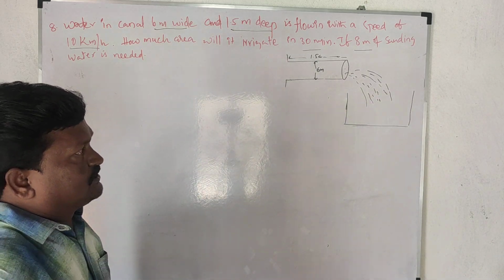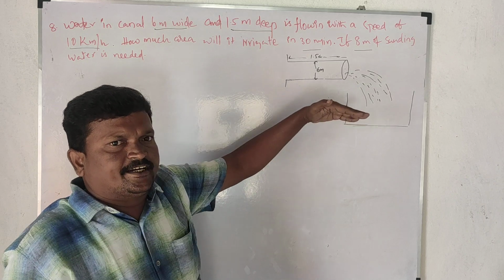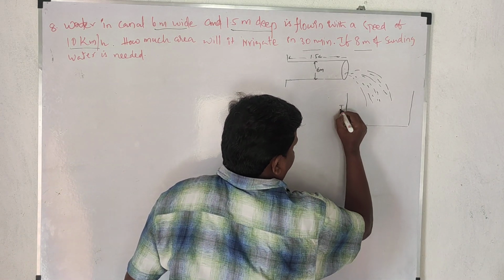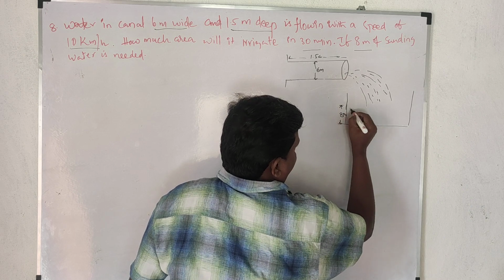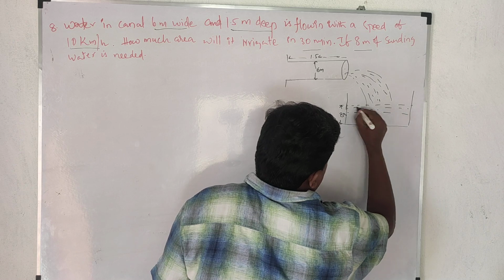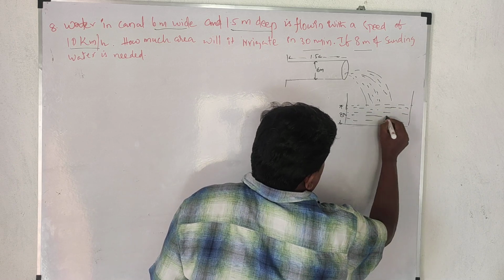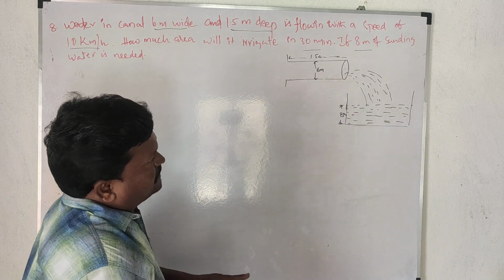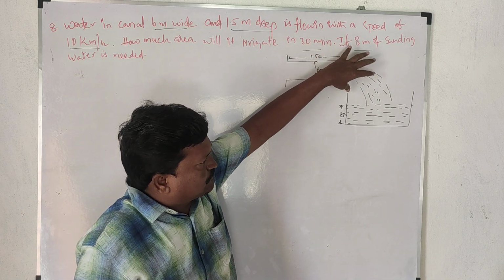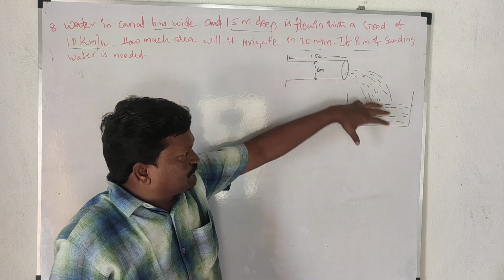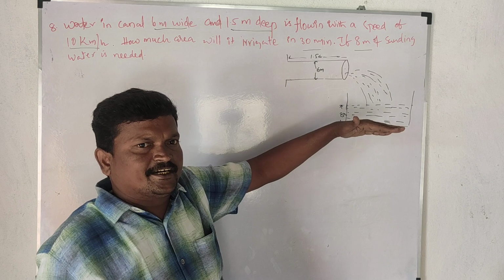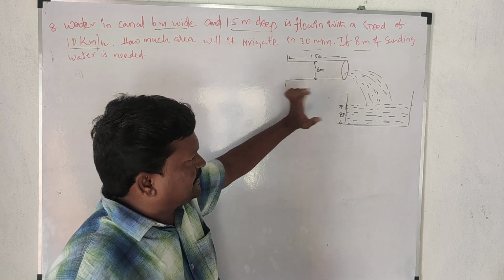But how much should the water stand? Up to 8 meters. The water needs to stand up to 8 meters. So water from this canal is flowing into the field, and in that field water is needed to stand at a height of 8 meters.